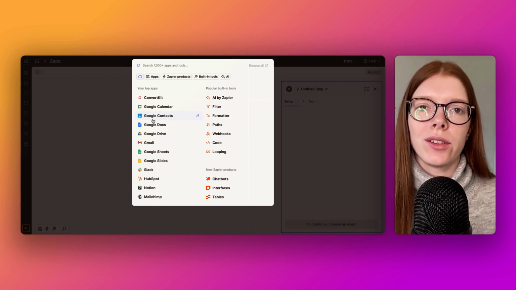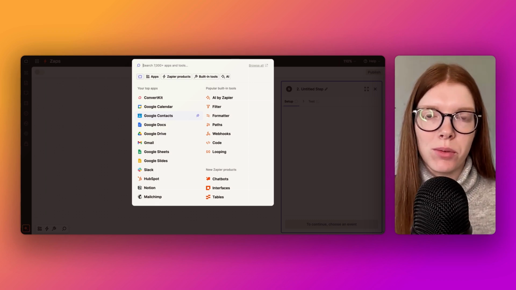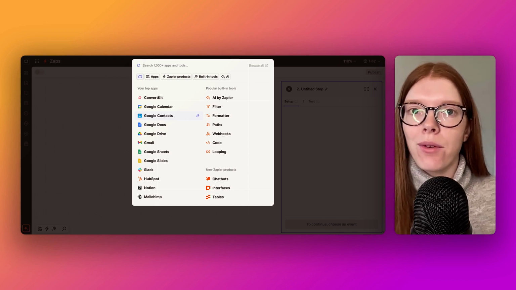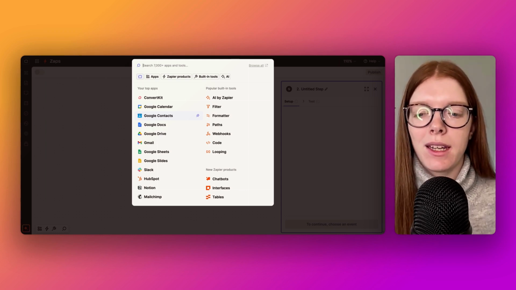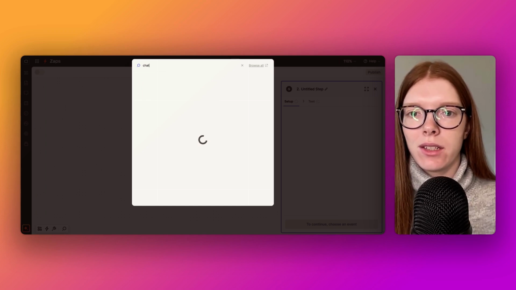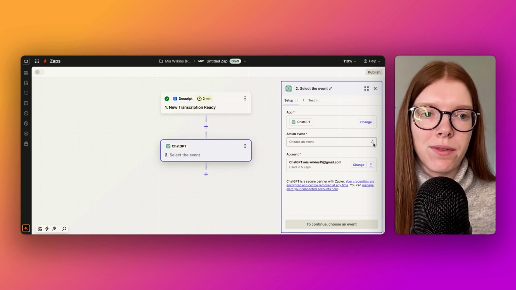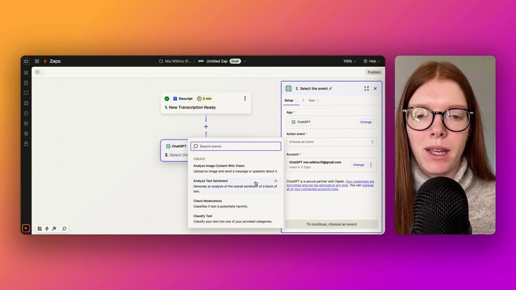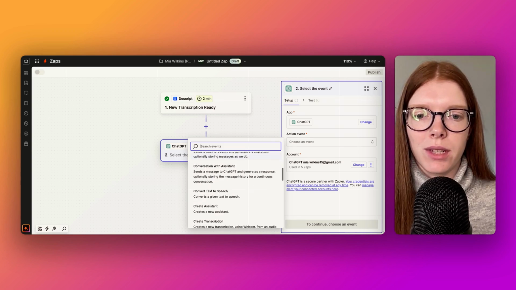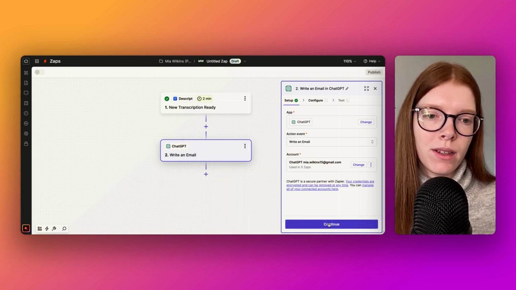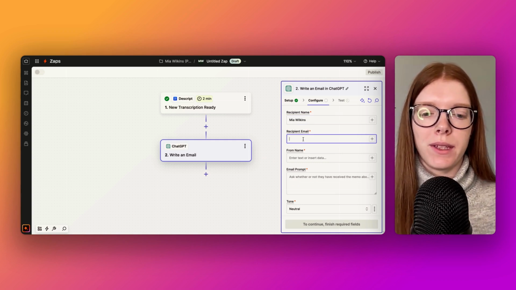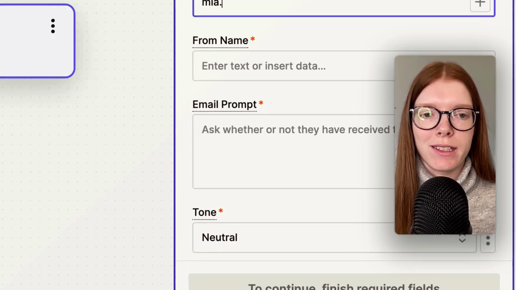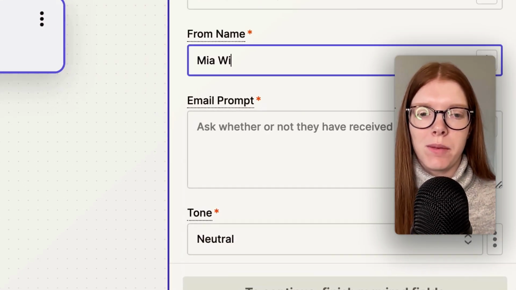And now what we're going to do is take the transcription and turn it into an email for our email list. To do this, we are going to use ChatGPT. So I'm going to type ChatGPT here. And the event, the action event, is going to be write an email. So if we scroll down, click write an email, click continue. For the purpose of the example, we'll just put recipient name as my name. Recipient email, for this example, we'll just put my email address. From name, that can also be me.